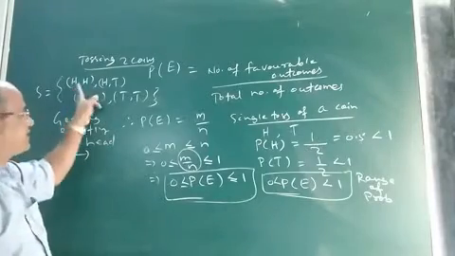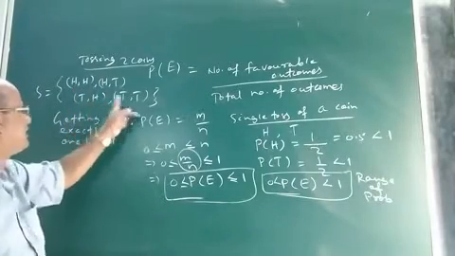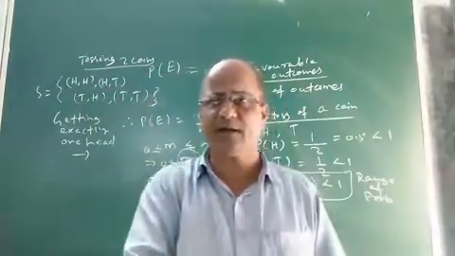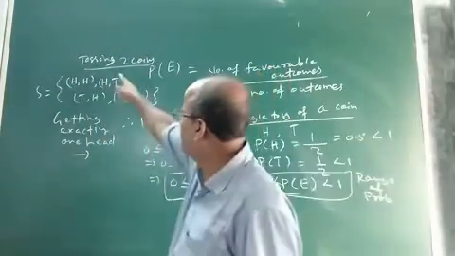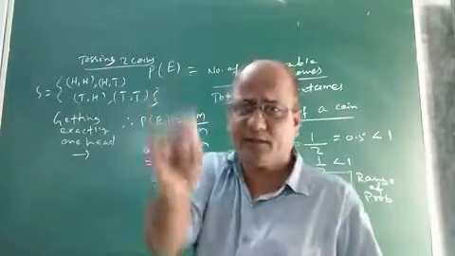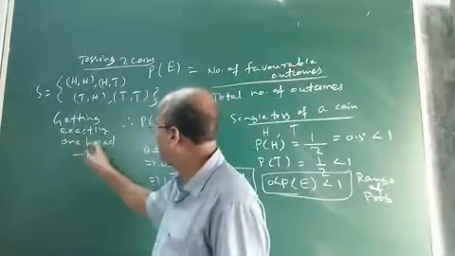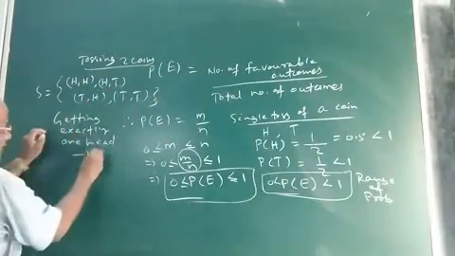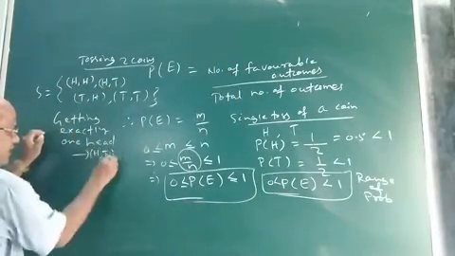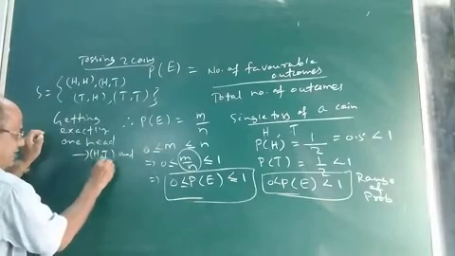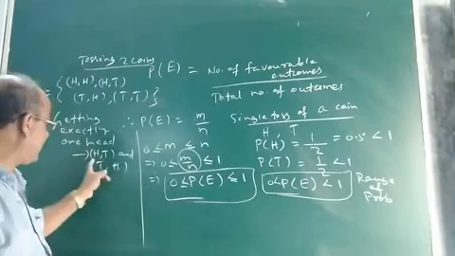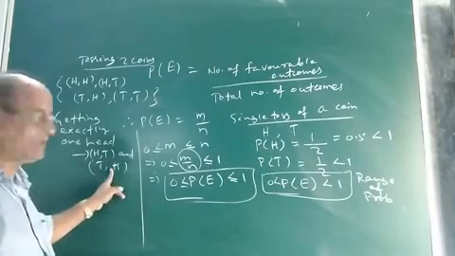These are elementary events: head, tail. But when they are combined, it becomes what? Your compound event. Now see, in this random experiment, if I ask you the event getting exactly one head, which outcomes will come in this event? Head, tail, and tail, head. These are the elementary events that come.